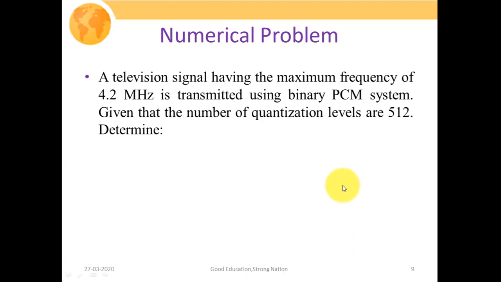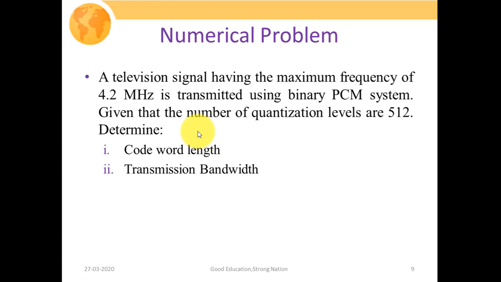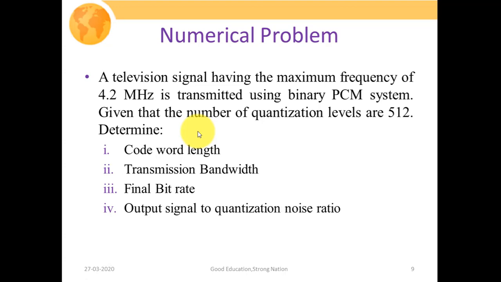A television signal having the maximum frequency of 4.2 MHz is transmitted using a binary pulse code modulation system. Given that the number of quantization levels is 512, we need to determine, in the first part, the code word length; then we have to calculate the transmission bandwidth; in the third part, the final bit rate; and in the final part, the output signal to quantization noise ratio. So in order to solve any numerical problem, first you need to mention the parameters that have been given in our question.